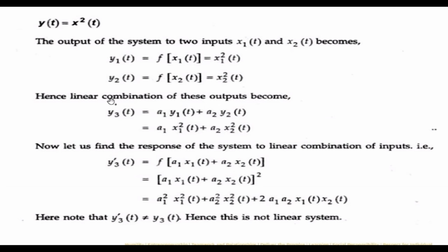Now you can see that this y3, which is a linear combination of two outputs, and here what we are doing is a linear combination of inputs. I will explain this one more time. What is happening here is a linear combination of outputs, and the linear combination of inputs, they're not satisfying.